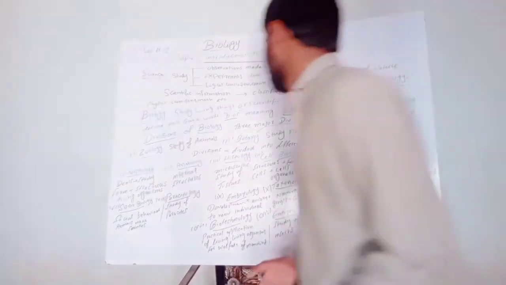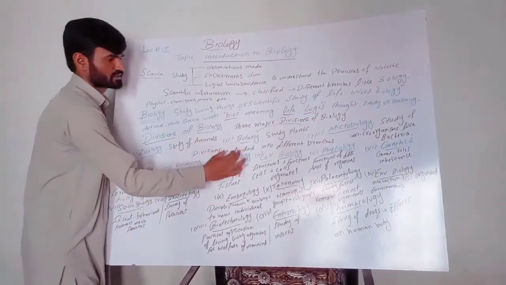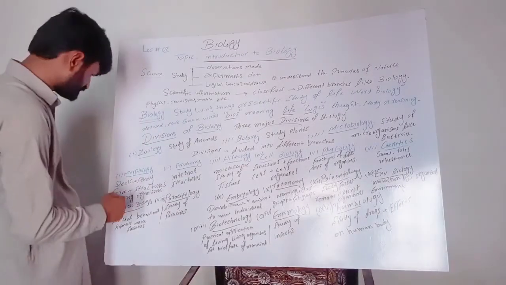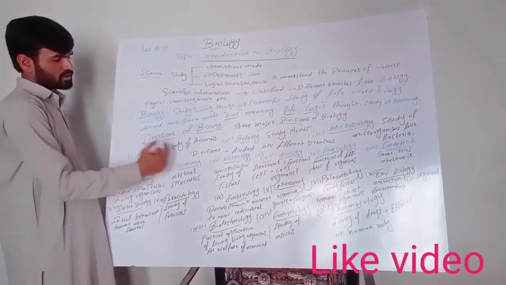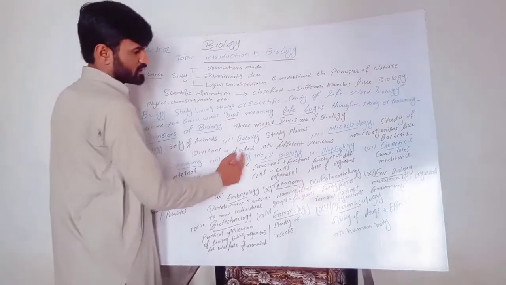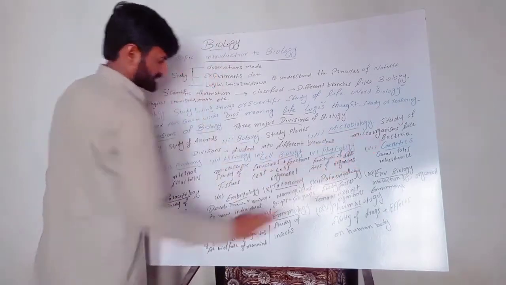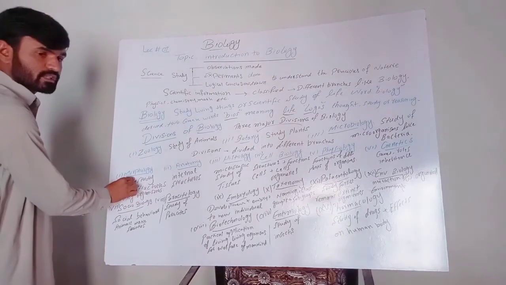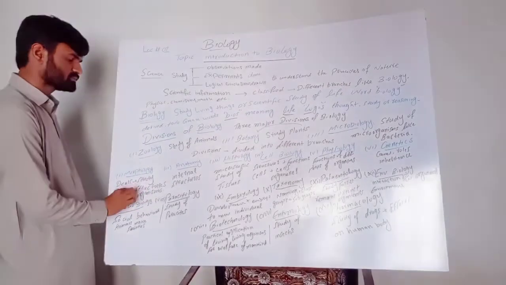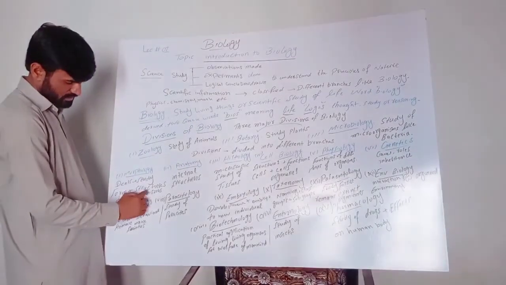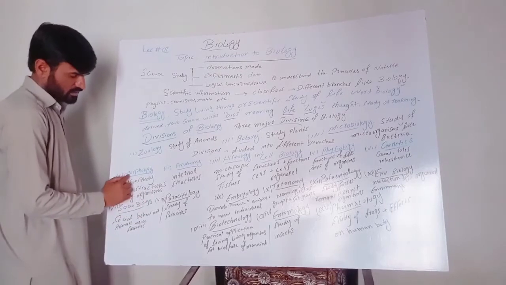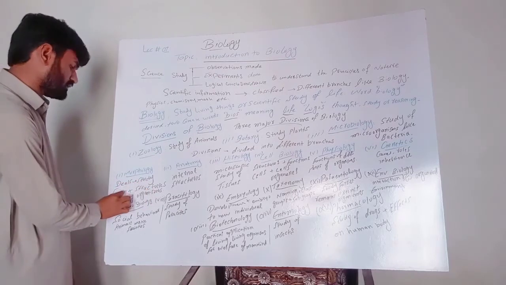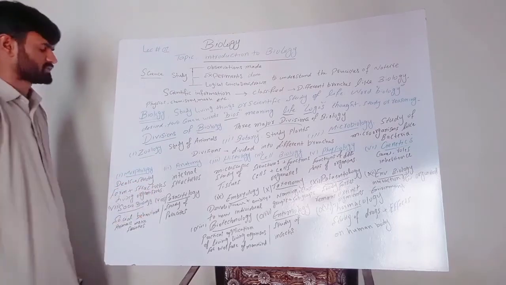These three divisions are further divided into different branches. These branches are given as: first one is morphology, second one is anatomy, histology, cell biology, physiology, genetics. Morphology. What is morphology? The branch which deals with the study of form and structures of living organisms is called morphology.